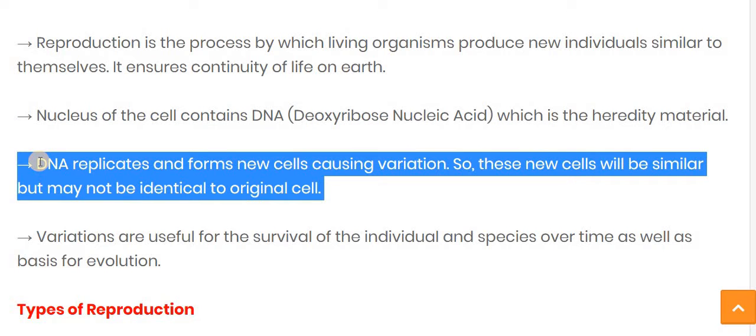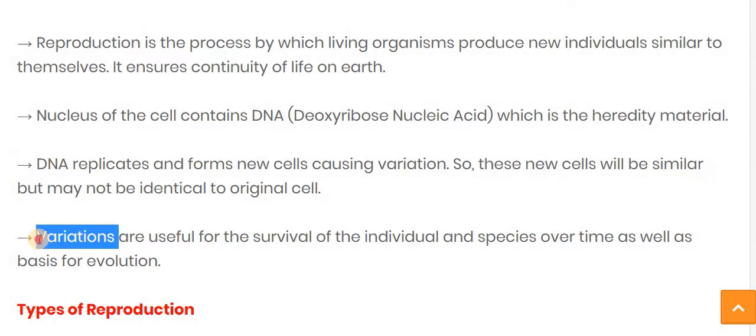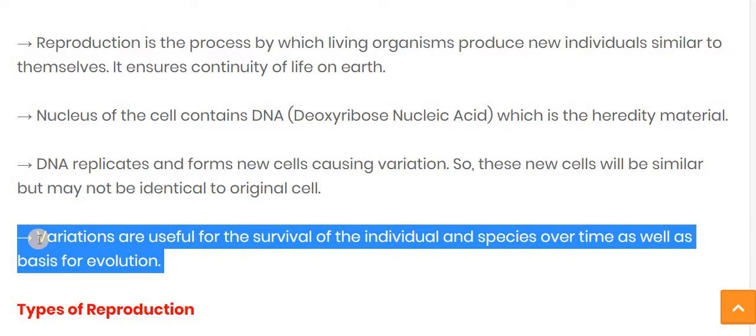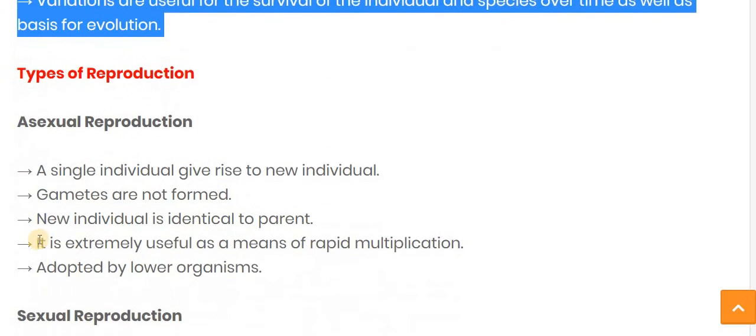The DNA replicates and forms a new cell, which causes variation. This new cell will be similar but not identical to the original cell. And variation is useful for the survival of the individual and the species over time, as well as a basis for evolution.